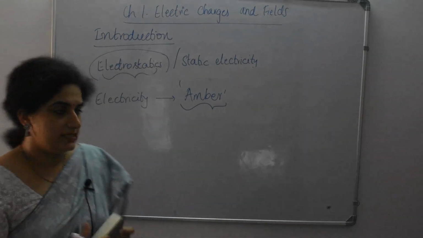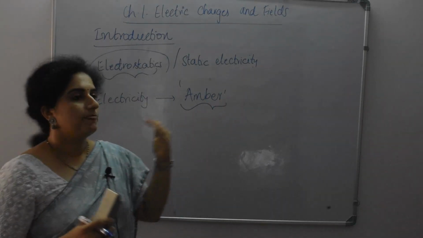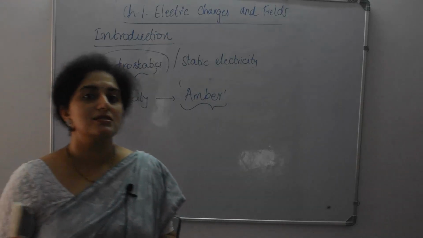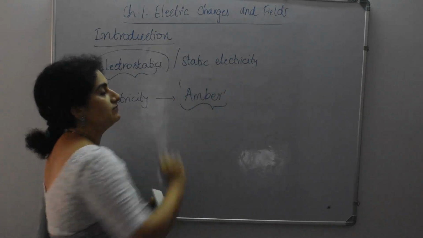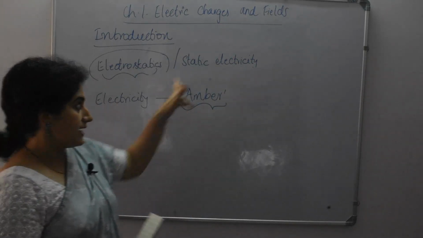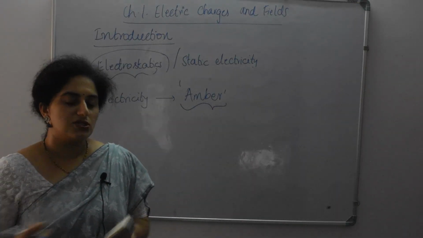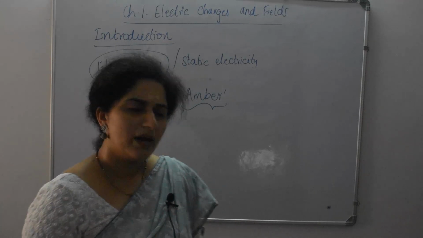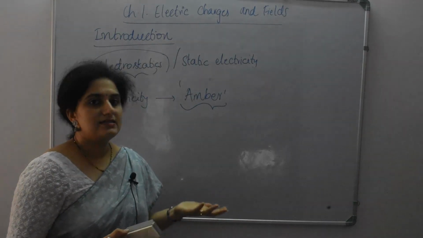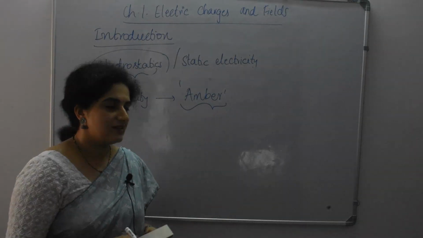That is the reason which caused further studies of static electricity. There were a lot of investigations into why, when amber was rubbed, it could lift light materials. What is the reason behind that? Based on that, further investigations were made.